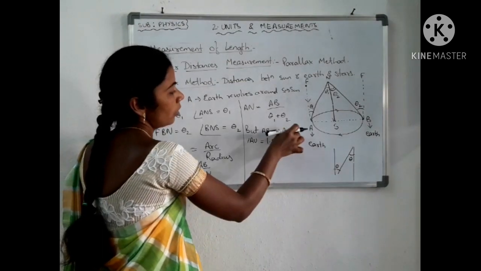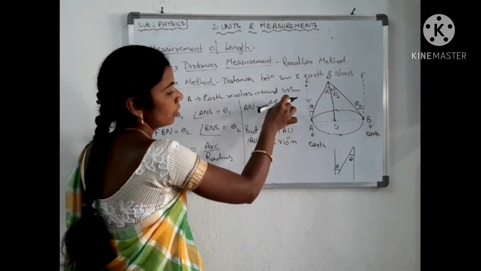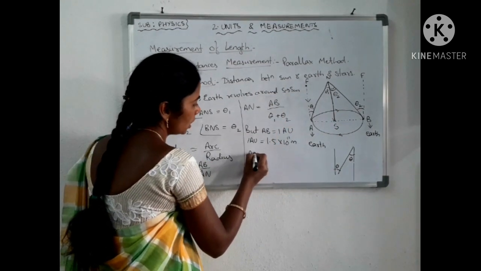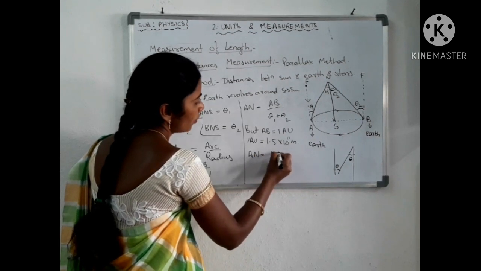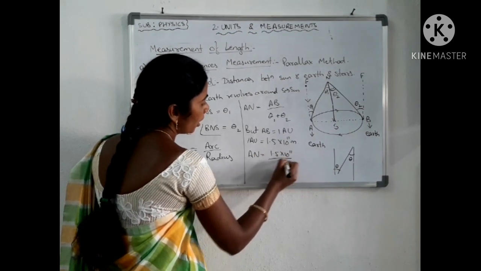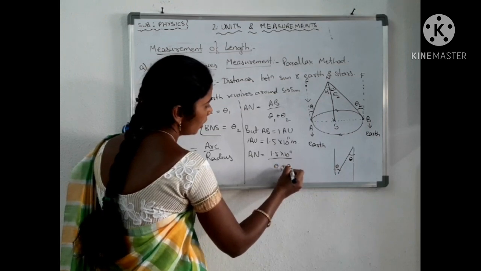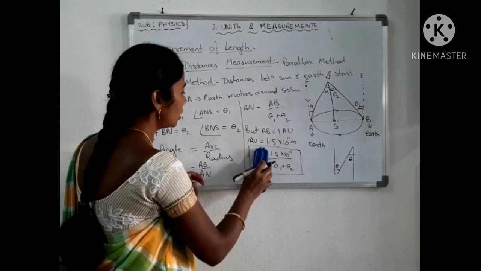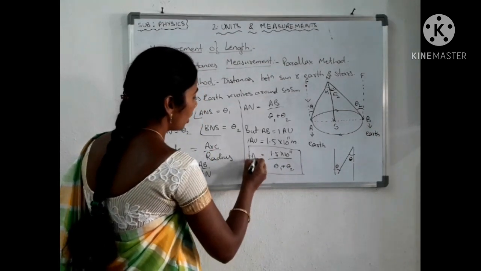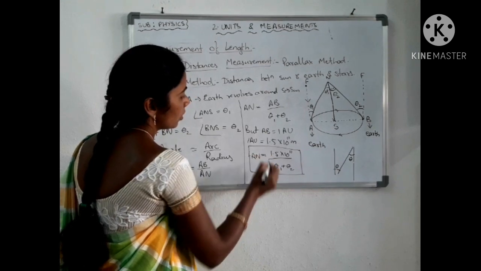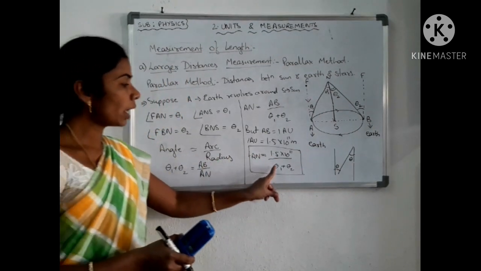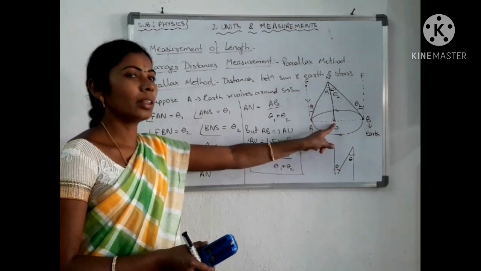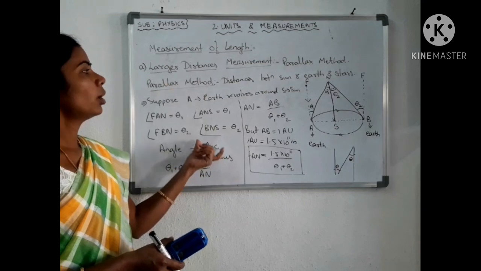Substitute this AB, 1 astronomical unit is equal to 1.5 into 10 power 11, here in the place of AB. So AN is equal to 1.5 into 10 power 11 by theta 1 plus theta 2. Okay, so this is our distance. AN is the distance between the sun and the earth, the radius. If we know the angles theta 1 and theta 2, we can easily find out the distance between the earth and the sun. Okay, so that is the parallax method.